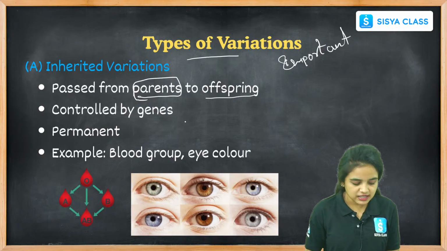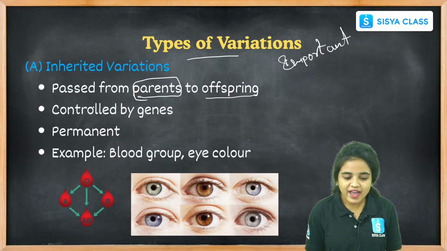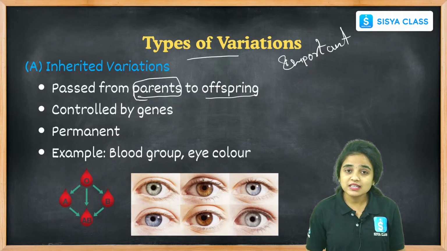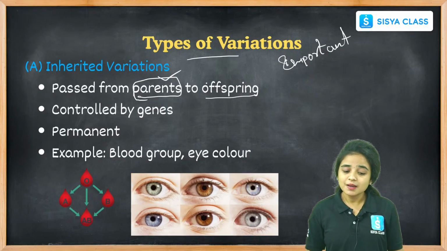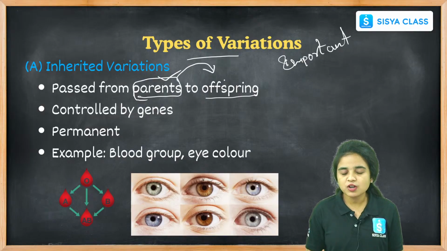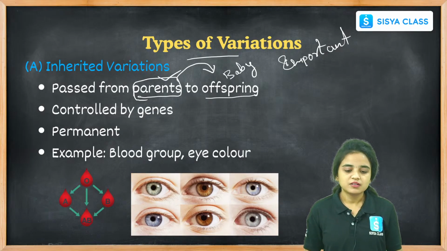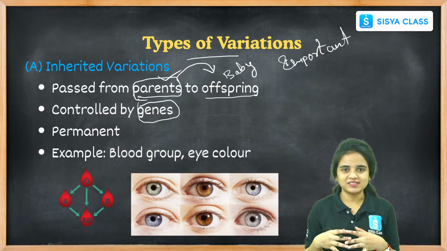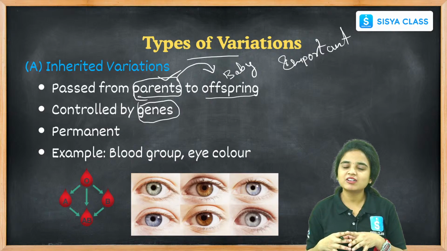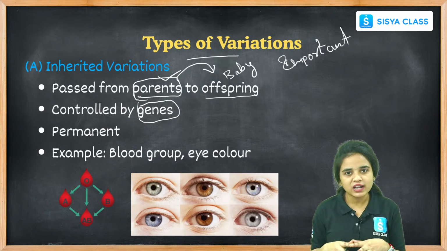Let us see about the inherited variations, students. While coming to inherited variations, these are the variations passed from our parents to the offspring. Offspring is nothing but the baby, the child, right students, and they are controlled by the genes. These are not voluntary actions.